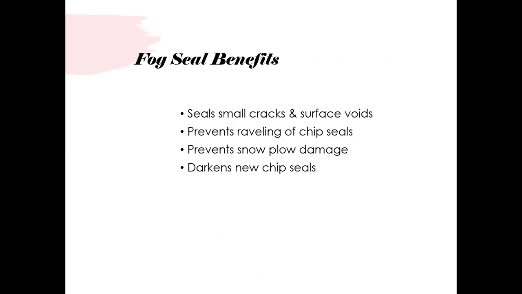So what are the benefits? With sealing, you can seal small cracks. All the raveling will be addressed because now asphalt has been applied to bind those aggregates. It prevents snow flow damage, and darkens new chip seals.